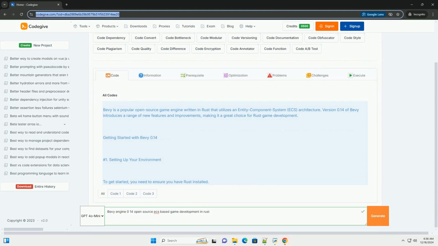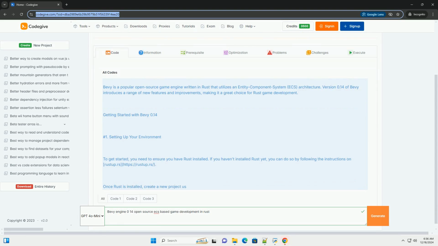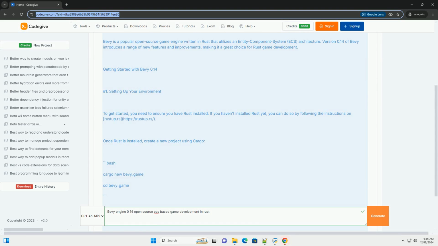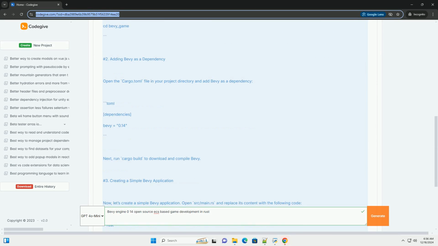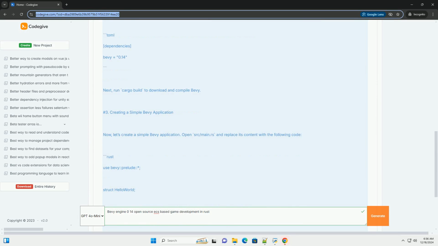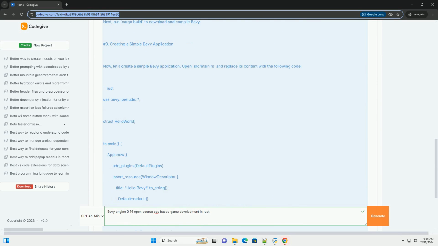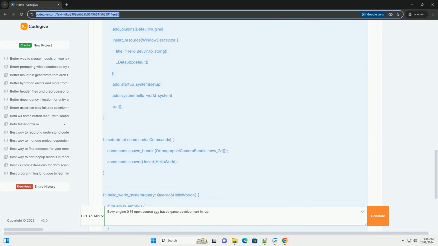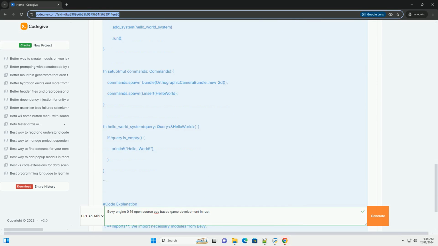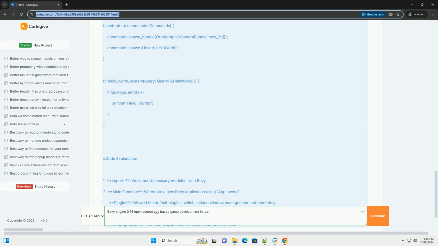Bevy is a popular open source game engine written in Rust that utilizes an entity component system, ECS, architecture. Version 0.14 of Bevy introduces a range of new features and improvements, making it a great choice for Rust game development. Getting started with Bevy 0.14.